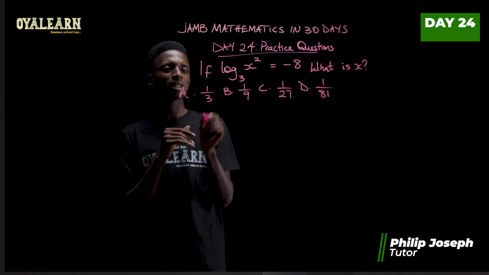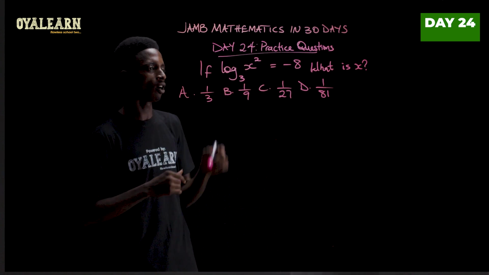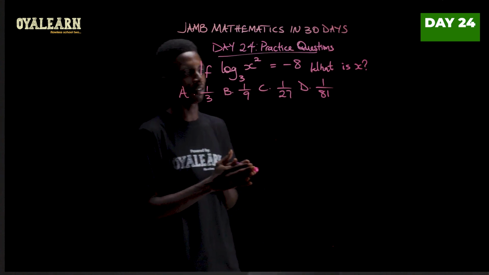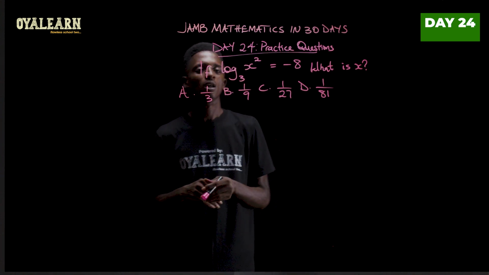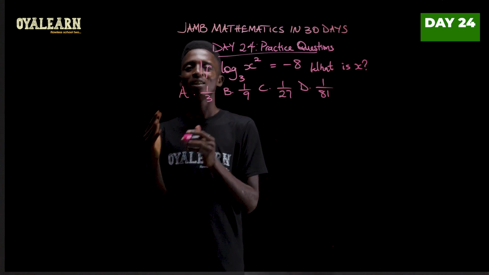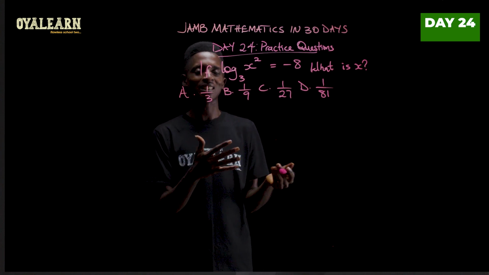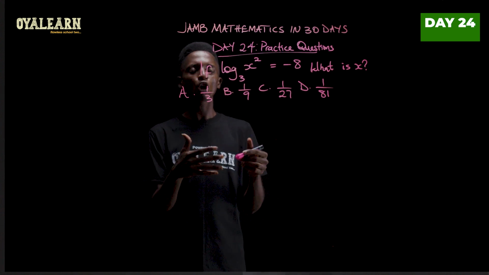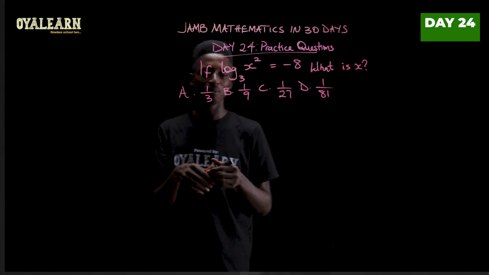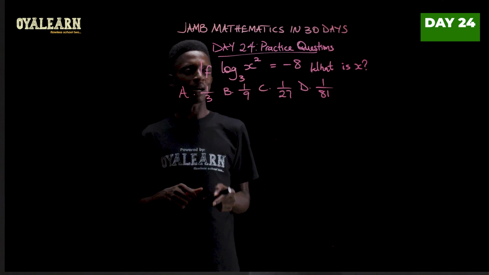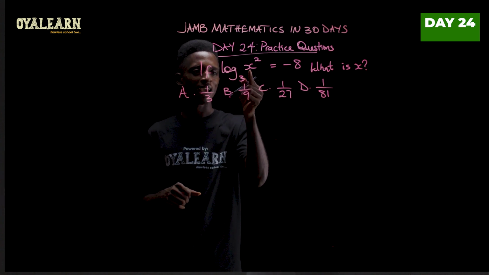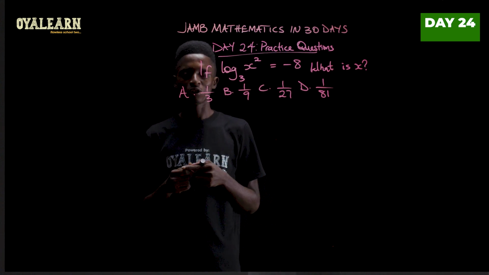In this question, we see that if log to base 3 of x squared equals negative 8, what is the value of x? That is, what is x? To solve this, we are going to look at the relationship between logarithm and indices. When you say log to base 3 of a function, what it actually means is, what power would you raise 3 by that will give you x raised to the power of 2.